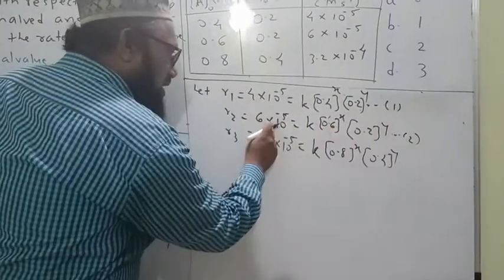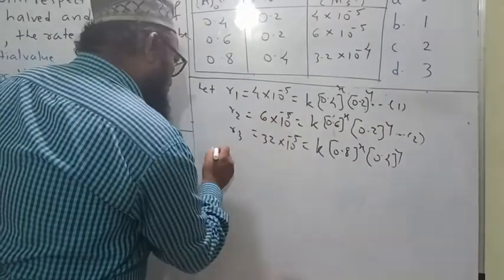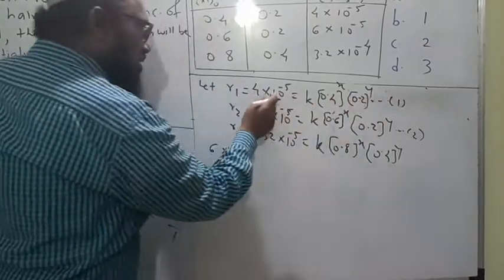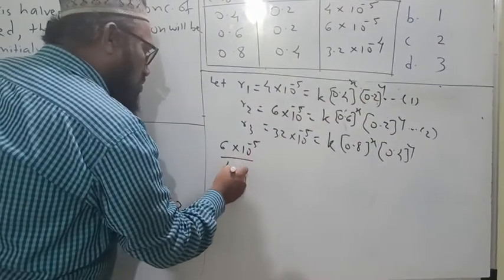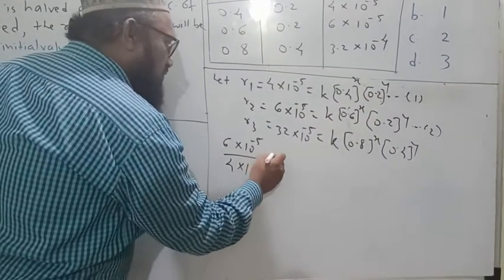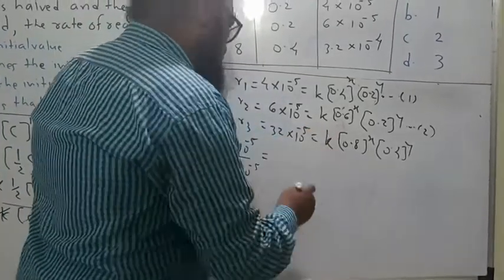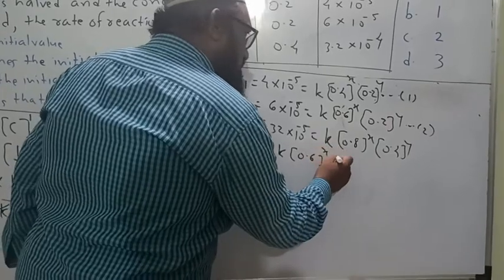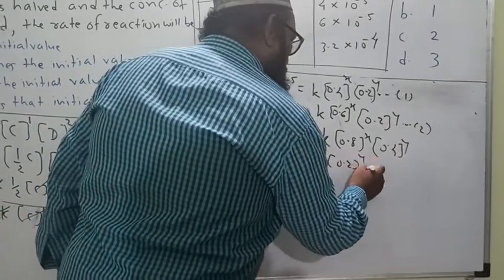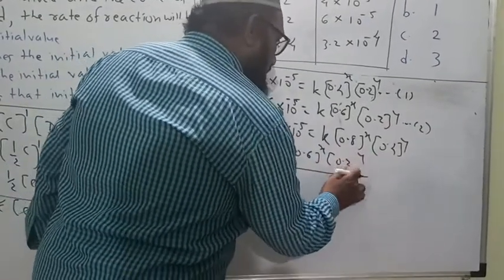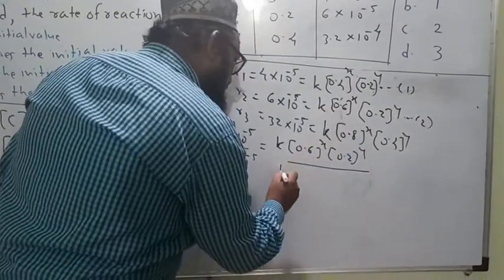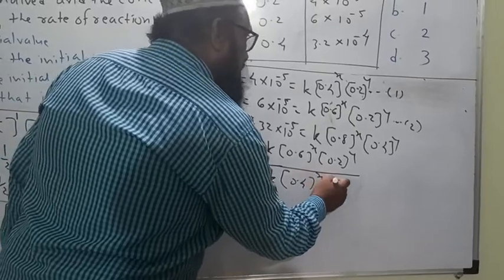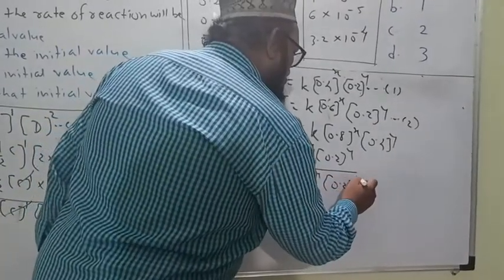For the left hand side of equation 2, 6 into 10 raised to minus 5. For the left hand side of equation 1, 4 into 10 raised to minus 5. For the right hand side of equation 2, k 0.6 raised to x, 0.2 raised to y. The right hand side of equation 1 is k, 0.4 raised to x, 0.2 raised to y.